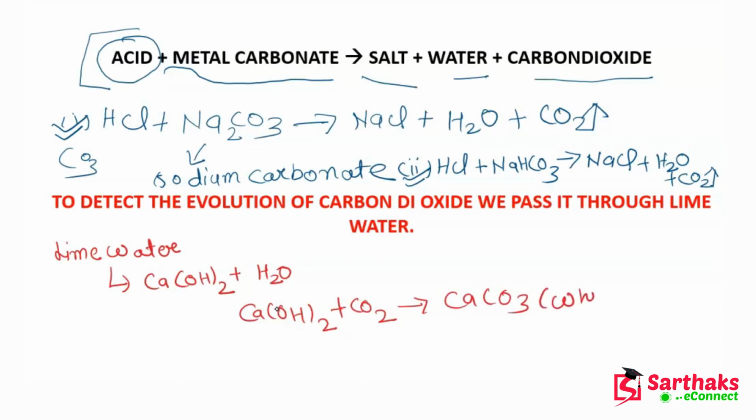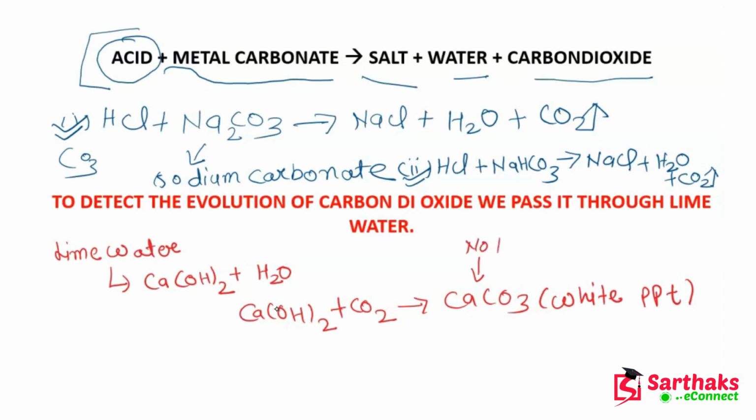And basically, guys, this is a white precipitate. The color of this calcium hydroxide or the lime water is transparent, because this is water soluble, and the color of a water soluble substance is transparent. But when we pass carbon dioxide in this solution, it will form CaCO3, which is not water soluble.